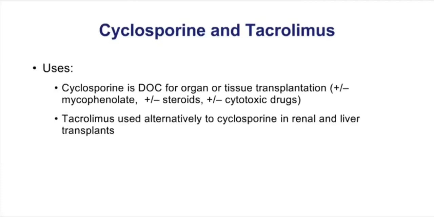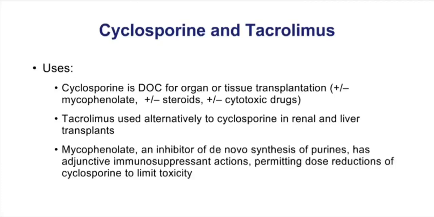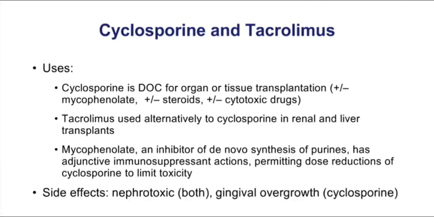Tacrolimus is used alternatively to cyclosporin in renal and liver transplants. Mycophenolate is another immunosuppressant. It's an inhibitor of de novo synthesis of purines, and it has certainly adjunctive immunosuppressant effects, allowing us to reduce the dose of other immunosuppressants like cyclosporin. Both cyclosporin and tacrolimus have some nephrotoxic effects, and cyclosporin is the one that can cause gingival hyperplasia. So once again, that list of gingival hyperplasia drugs would include cyclosporin, phenytoin, and dihydropyridine calcium channel blockers.